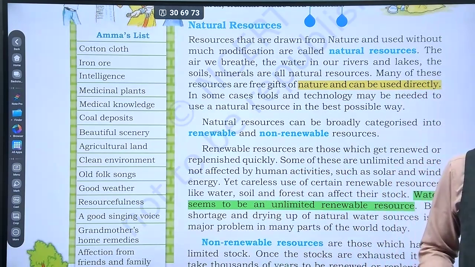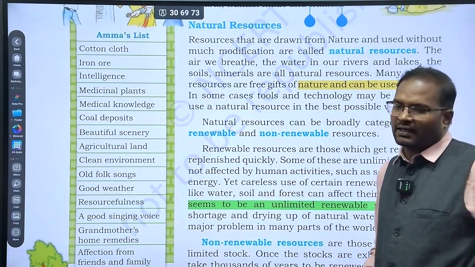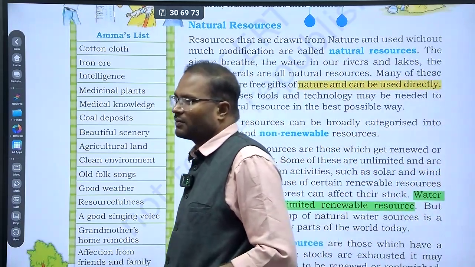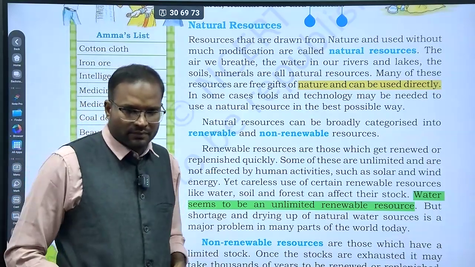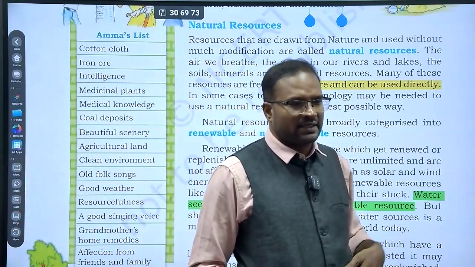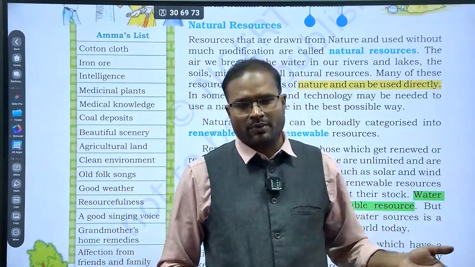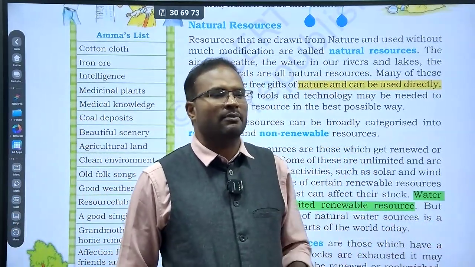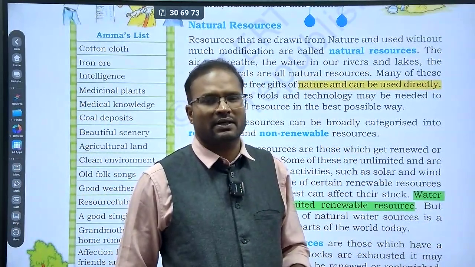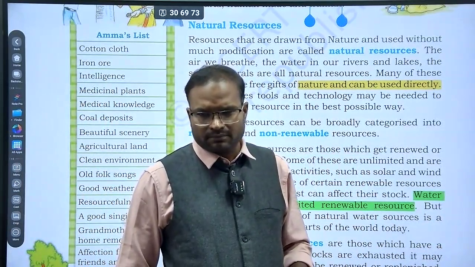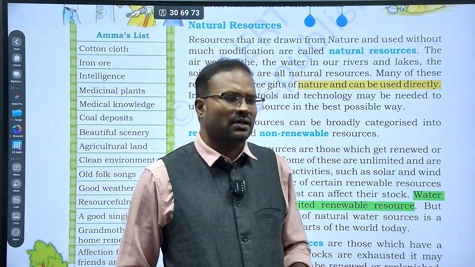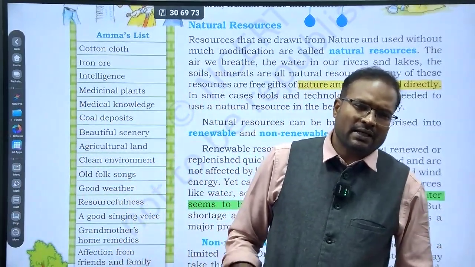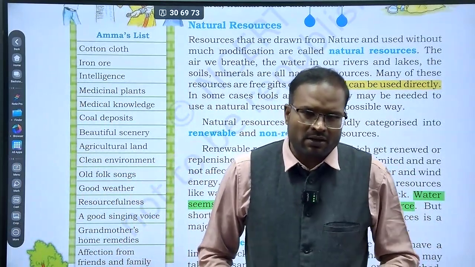Don't think that after draining, the lake will exhaust its water. For example, when the banks of a lake are broken and all the water is drained out, don't think that there is not a single drop of water left, and that it is a non-renewable source.